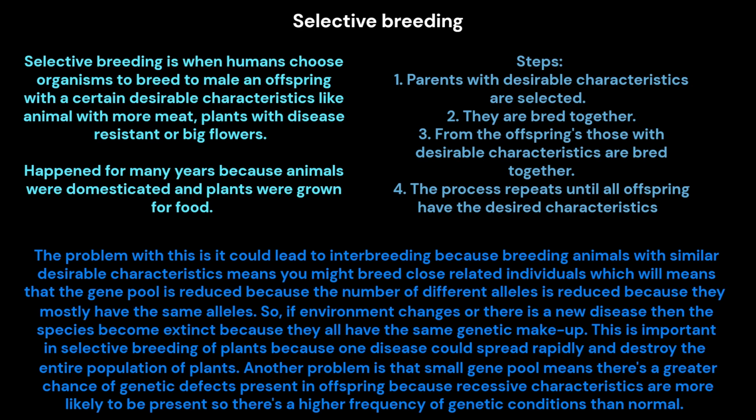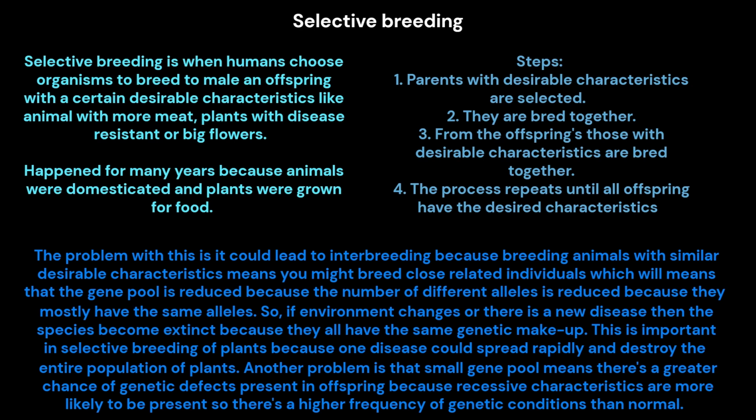The problem with this is it could lead to inbreeding, because breeding animals with similar desirable characteristics means you might breed closely related individuals. This means that the gene pool is reduced, because the number of different alleles is reduced as they mostly have the same alleles. So if the environment changes or there's a new disease, then the species could become extinct because they all have the same genetic makeup. This is important in selective breeding of plants because one disease could spread rapidly and destroy the entire